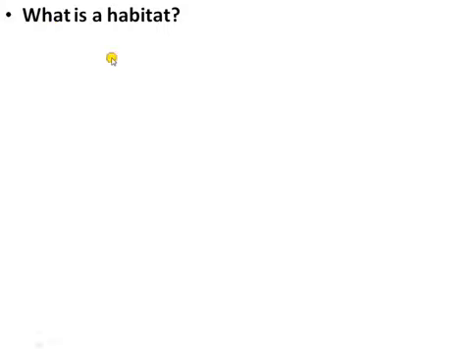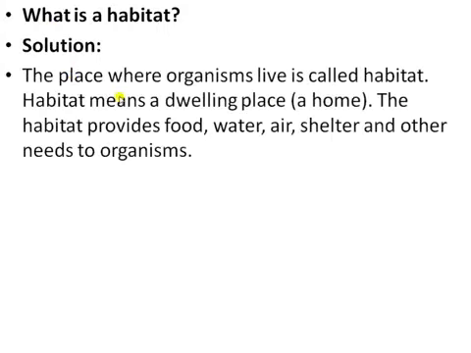What is habitat? A habitat is a place where organisms live, or the environment for the living beings. Habitat means a dwelling place, a home for all the living organisms. The habitat provides food, water, air, shelter and other needs to organisms. First, it is the environment for all the living beings, and a home for all the living organisms.